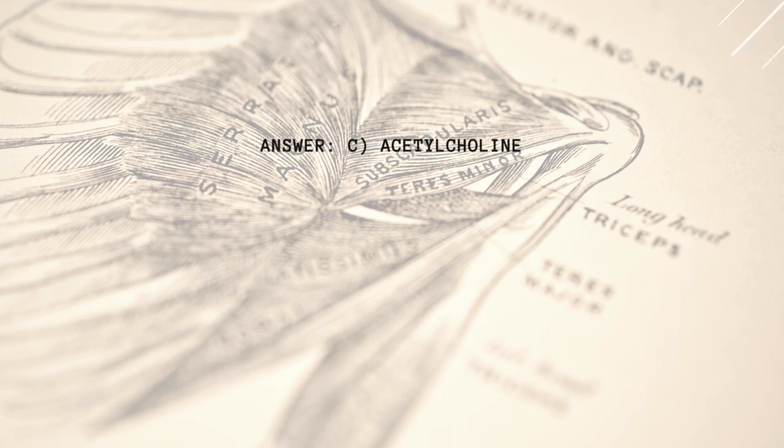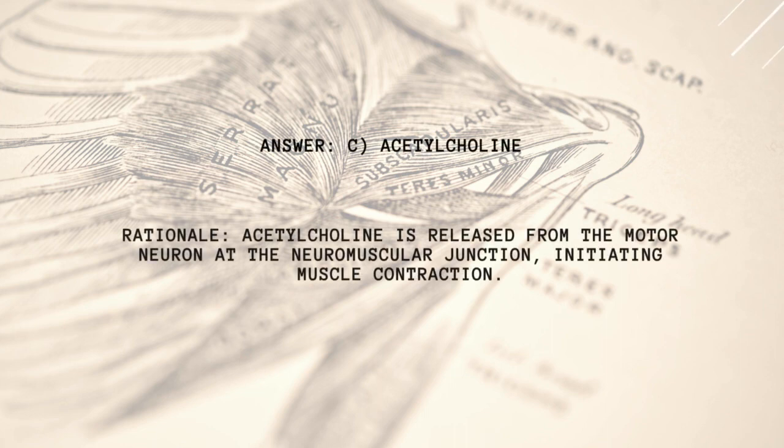Answer: C. Acetylcholine. Rationale: acetylcholine is released from the motor neuron at the neuromuscular junction, initiating muscle contraction.